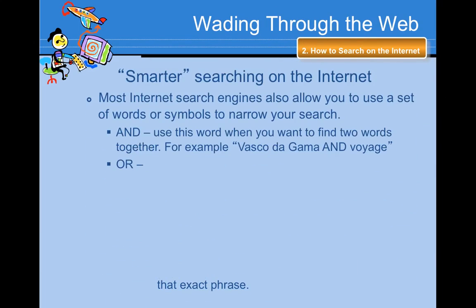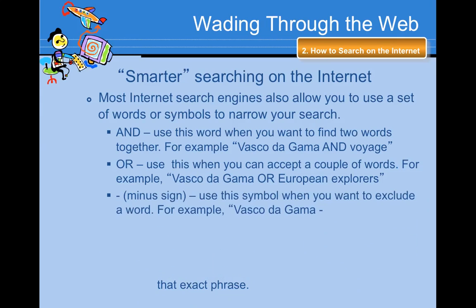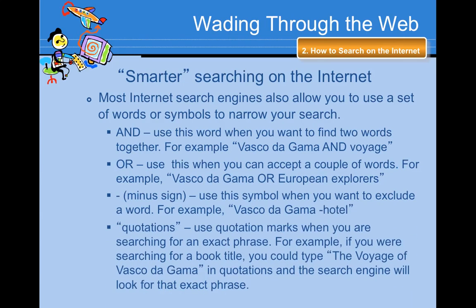So, smarter searching on the internet. Most internet search engines also allow you to use a set of words or symbols to narrow your search. Use AND when you want to find 2 words together. For example, Vasco da Gama and voyage. Or use OR when you can accept a couple of words. For example, Vasco da Gama or European explorers. Use the minus sign when you want to exclude a word. For example, Vasco da Gama minus hotel.